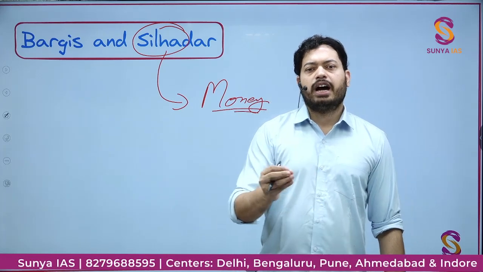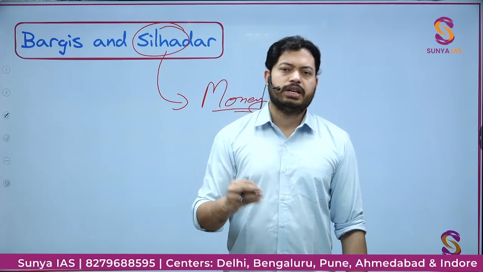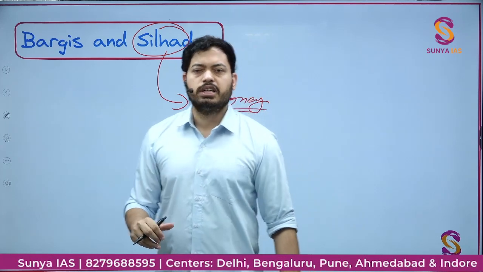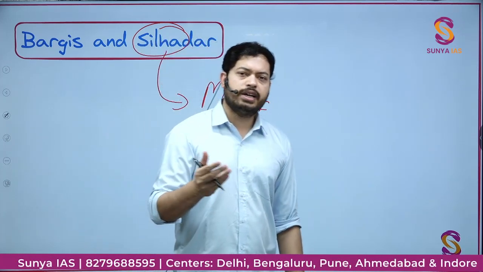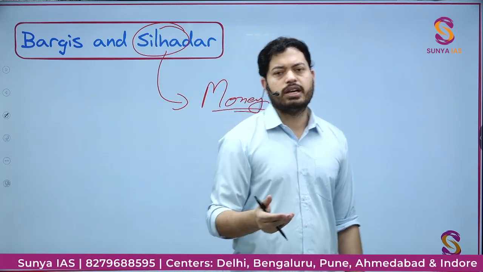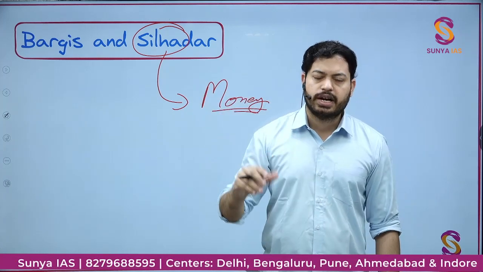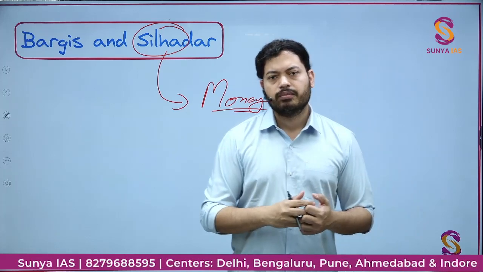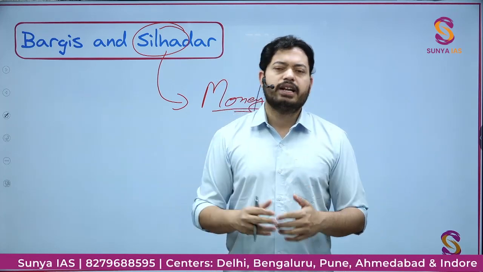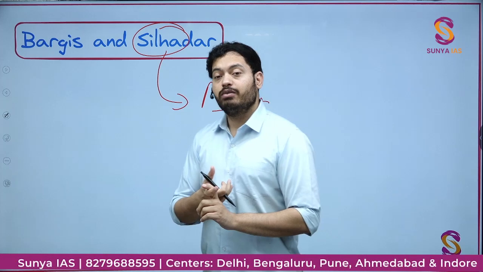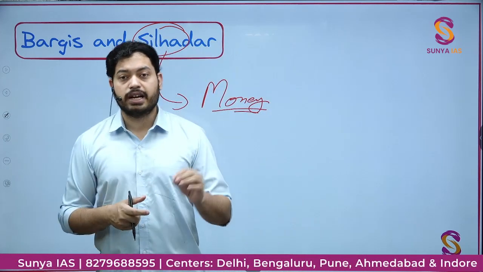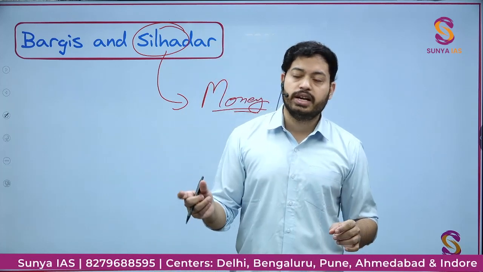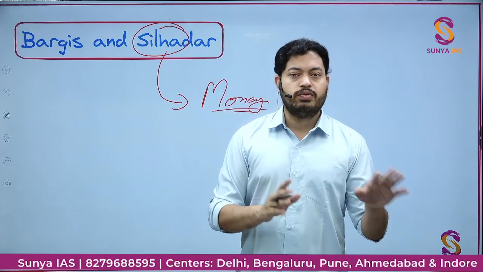Whenever the Marathas had to start fighting at some place, some region, they used to send the Bargis first. Bargis will go there, they will create chaos, they will kill half of the army of the other side, and then the real Maratha army will come in. That is how it was done. The Silhedar were not paid directly by the Marathas. The understanding was this, that the Silhedar will attack any region which the Marathas want them to attack, and they will be allowed to loot the area, the villages, and fulfill their requirement.